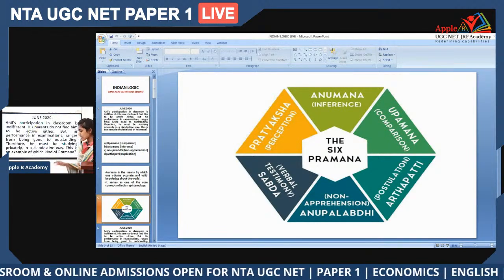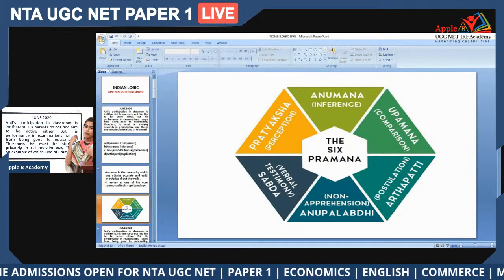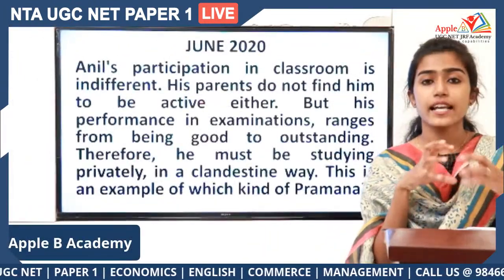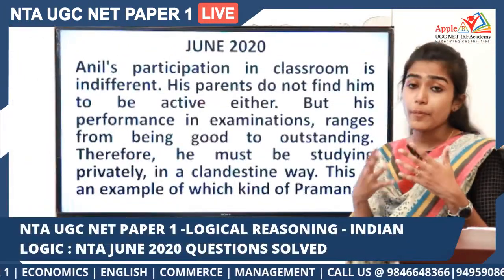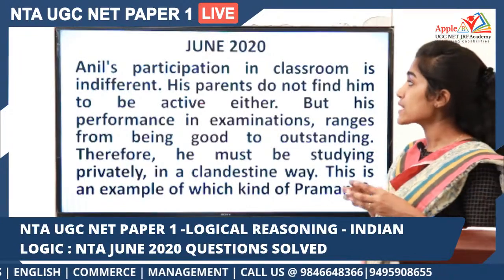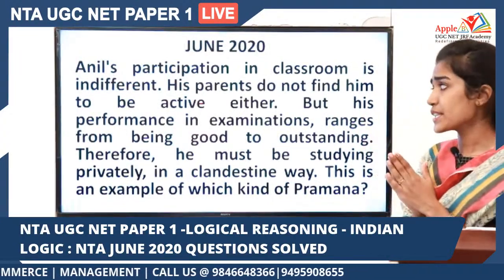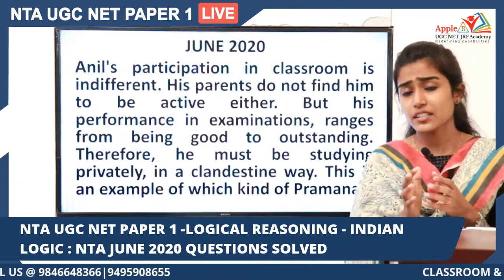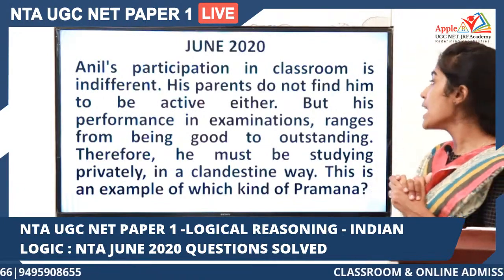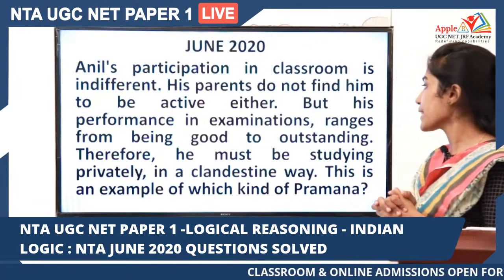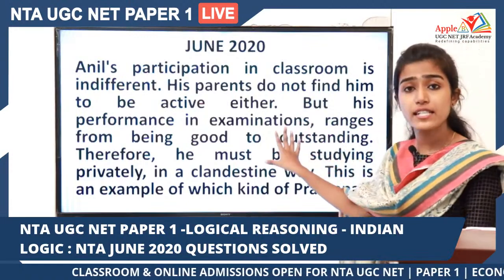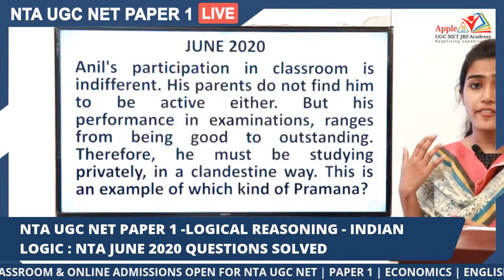So if we consider this question, I have already explained it during our explanations of the 6 pramanas. What happens here? Anil is a person who is indifferent in the classroom, and his parents also say that he is not that active at home as well. But his performance in examinations ranges from good to outstanding. So these are the set of circumstances that we have at hand.